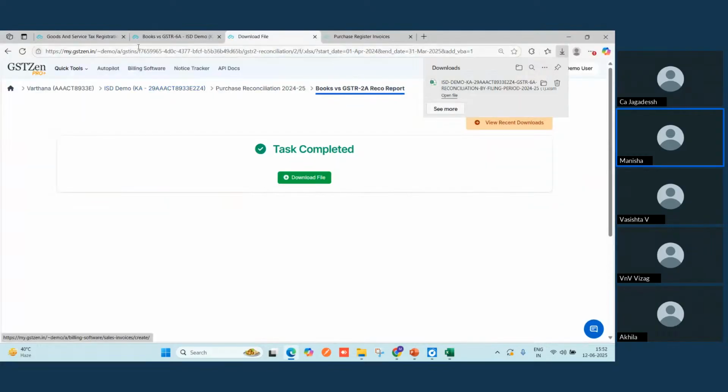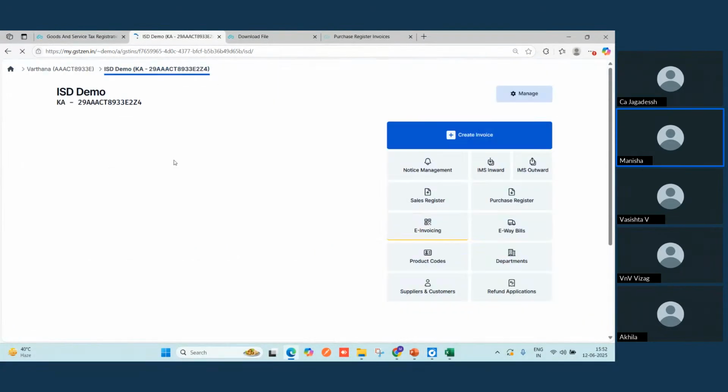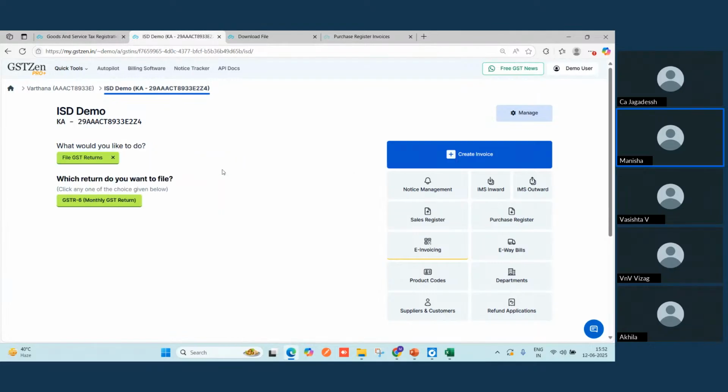Let me take you back to GSTZen. Now I will be talking about how conveniently you can file your GSTR6 using GSTZen. So here I have chosen the option as file GST return.